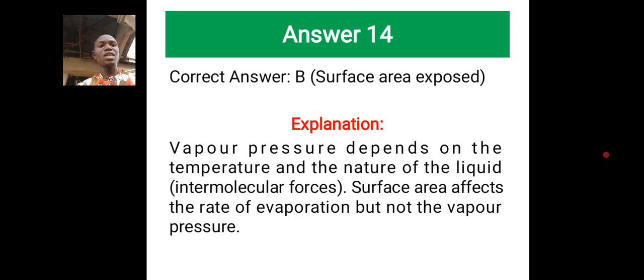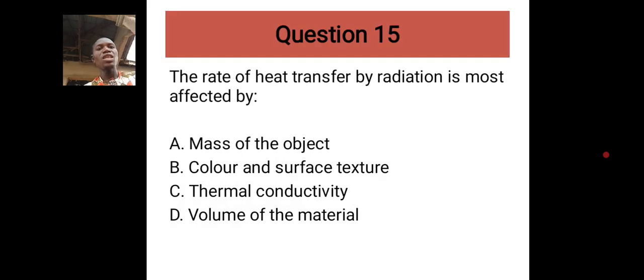The surface area exposed does not affect it, but the nature of the intermolecular forces affects it, temperature affects it, and several other factors. The last question says the rate of heat transfer by radiation is most affected by... With this, I hope you remember your conduction, convection, and radiation.